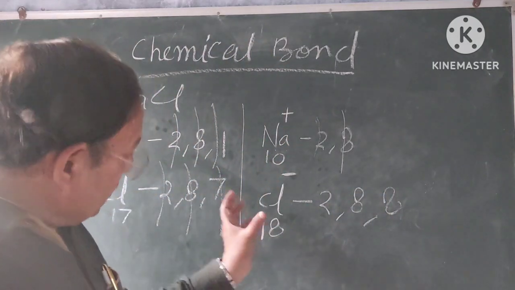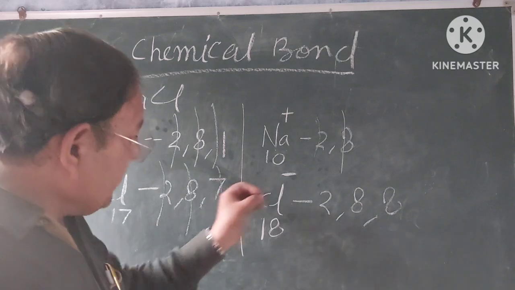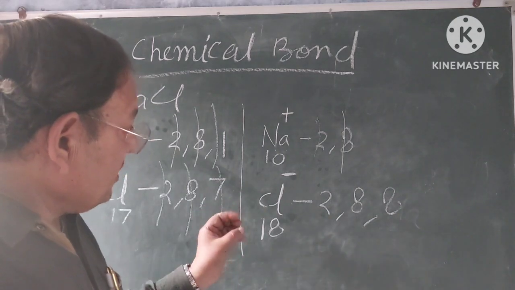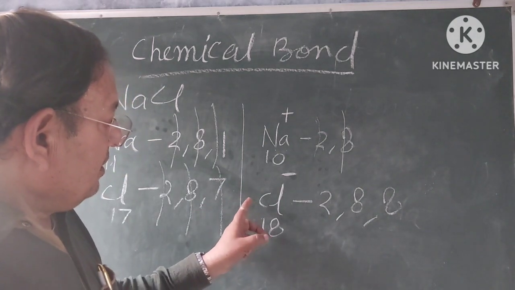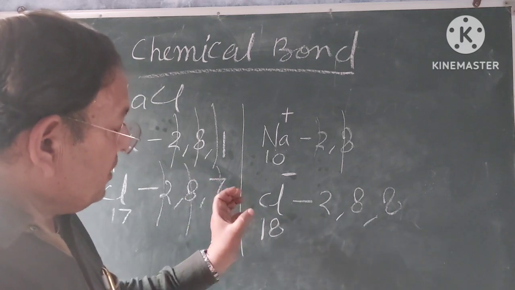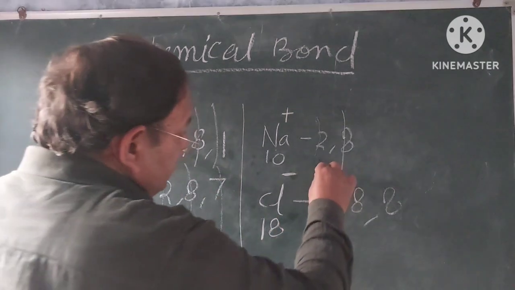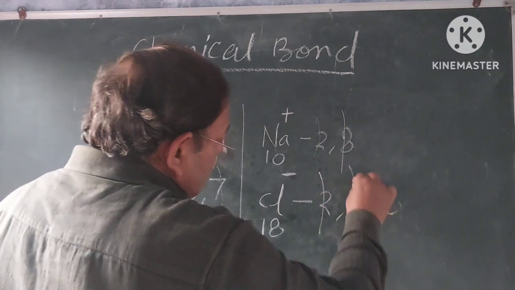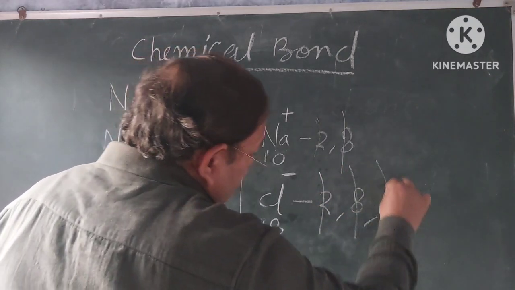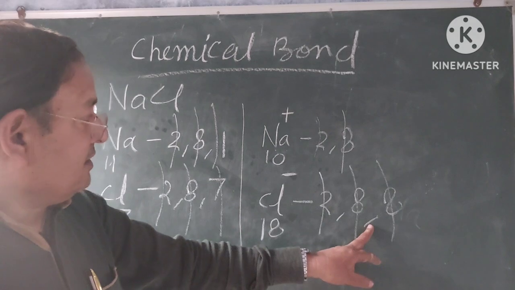On being a chloride ion, it means being a negative ion, the electronic configuration of the chloride ion just becomes: in the first cell 2 electrons, in the second cell 8 electrons, and in the third cell 8 electrons.